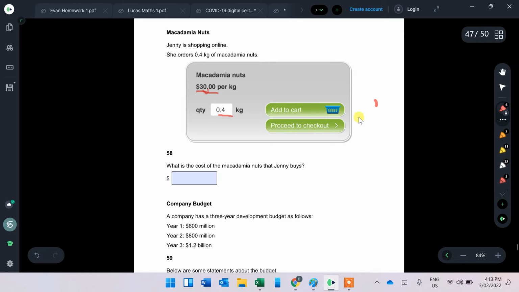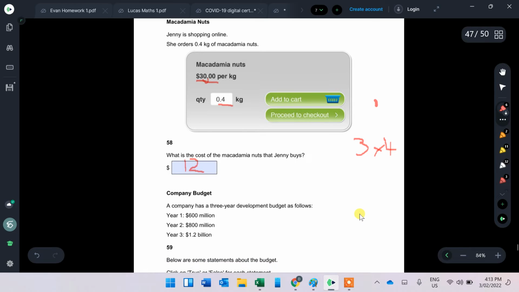So we have $3 per 100 grams, per 1/10 of a kilo, and we need to buy 4 lots of 100 grams, so it ends up being 3 times 4. Hopefully you know your times tables and you know that 3 times 4 is 12. So $12 is the answer.